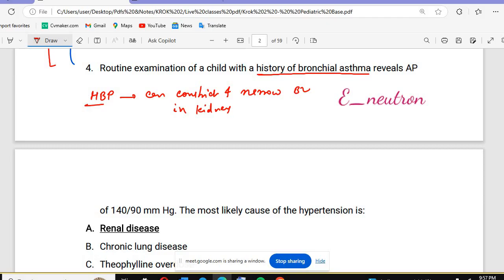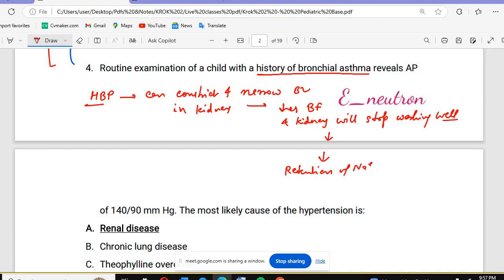So what will be there? There will be a decrease of what? Blood flow. There will be a decrease of the blood flow, and the kidney will stop working. There will be improper kidney function. And that decrease in the blood flow, what will it do? It will cause a retention of sodium and water. And there will be hormonal release as well.